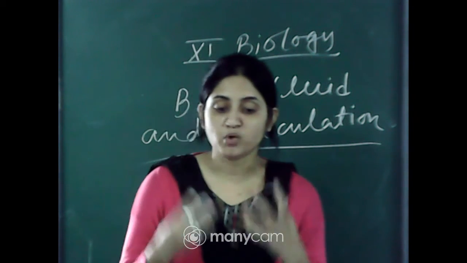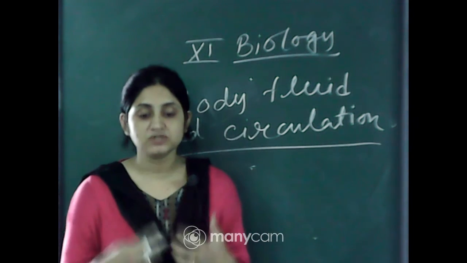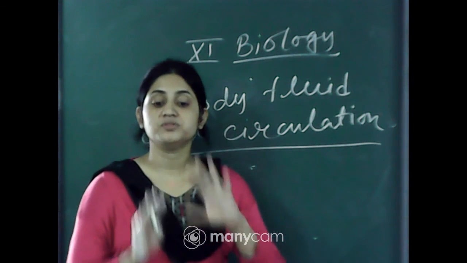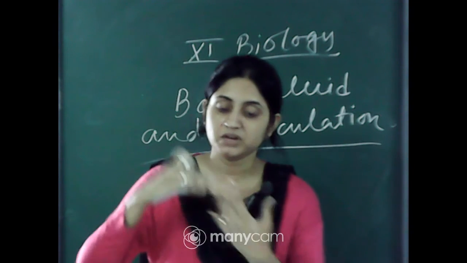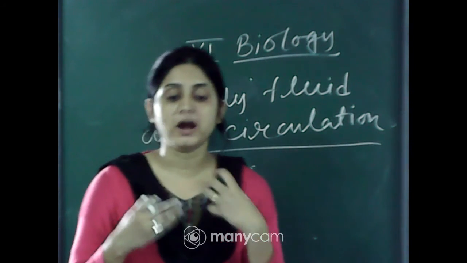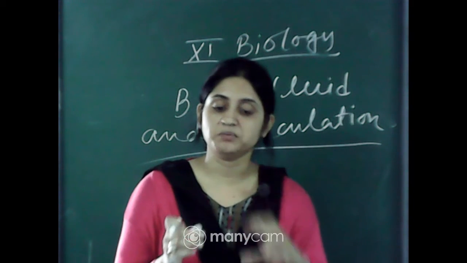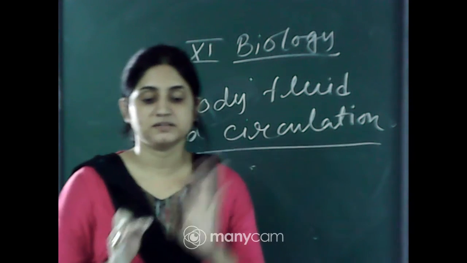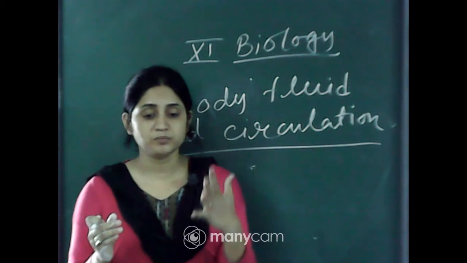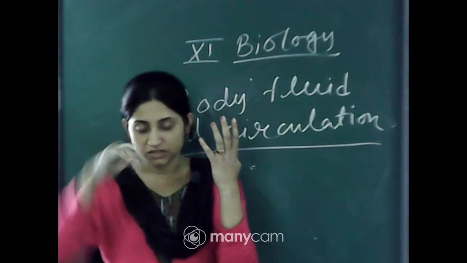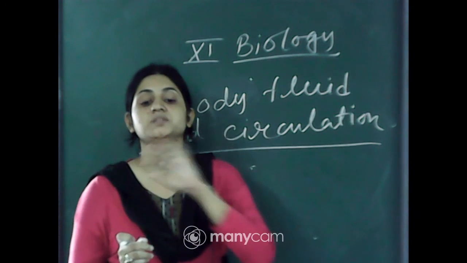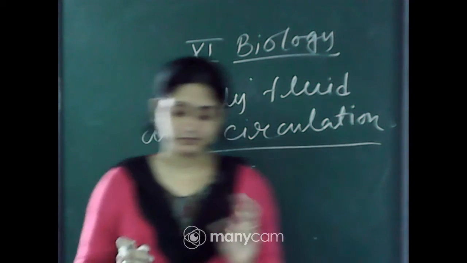If toxic materials are continuously present in your body, how can your body function properly? So your body should remove these toxic materials and replace them with fresh oxygenated materials. That occurs by the circulatory system, because blood is the most important connective tissue which transports all these fresh materials, the nutrients and the oxygen, to each part of our body.